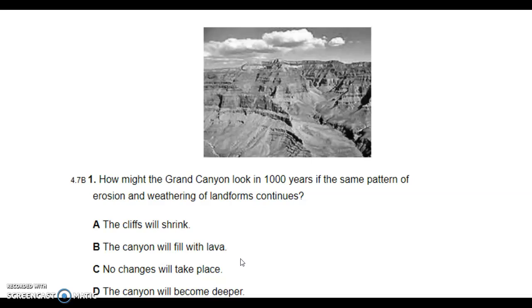Okay, question 1. How might the Grand Canyon look in 1,000 years if the same pattern of erosion and weathering of landforms continues? A. The cliffs will shrink. B. The canyon will fill with lava. C. No changes will take place. D. The canyon will become deeper.